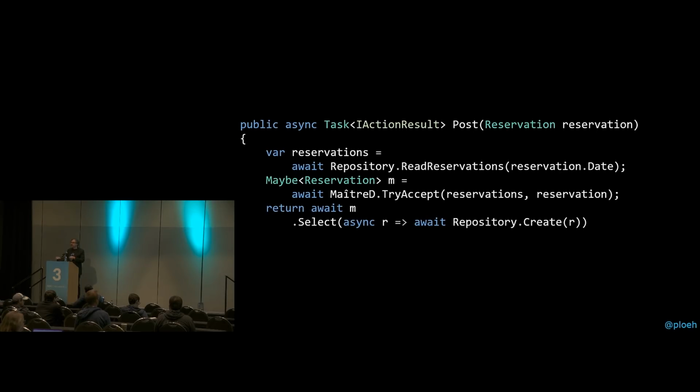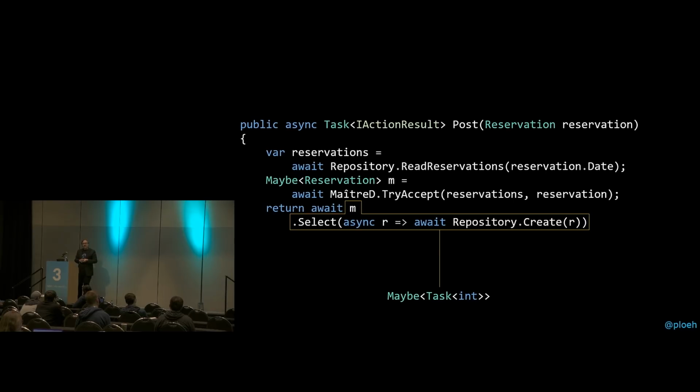So I can call repository create here, and this is going to run if the maybe of reservation is populated, and if the maybe of reservation is not populated, this is just not going to run. I'm just going to get an empty maybe back. So now I have a maybe of int. Well, not quite. I have a maybe of a task of an int because that reservations create method call here is actually asynchronous. So we actually have a stack of monads here, but it turns out not to be an issue, so we can just move on.